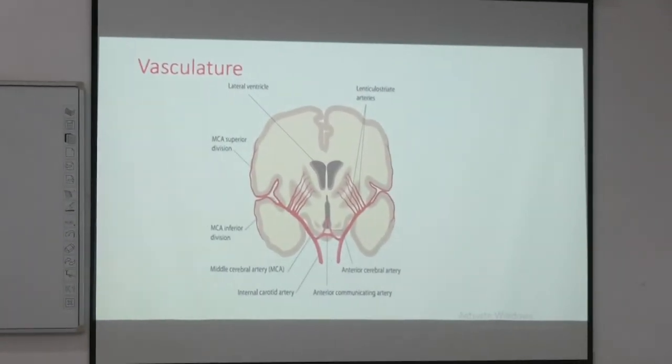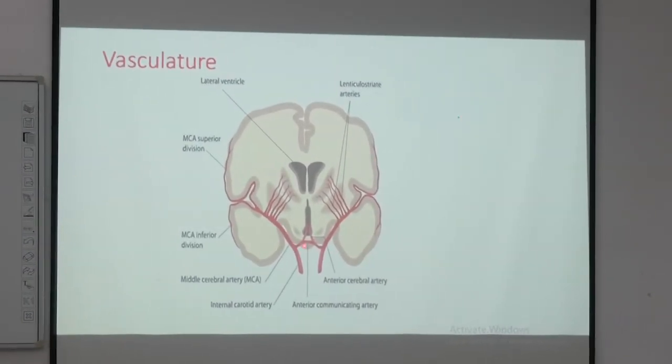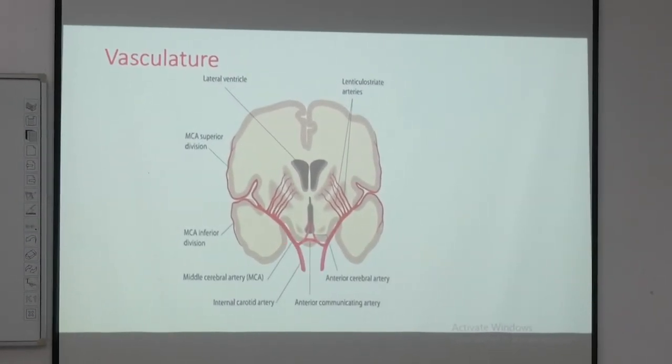Along with that, we have an additional artery coming on the anterior part, lying over here, which is coming from the anterior cerebral artery and anterior communicating artery, which is a part of the circle of Willis, and which is supplying the head area of the caudate nucleus, which is present in here. So, this caudate nuclei head part is supplied by the anterior cerebral artery and anterior communicating artery, and the rest is supplied by these MCA lenticulostriate branches.